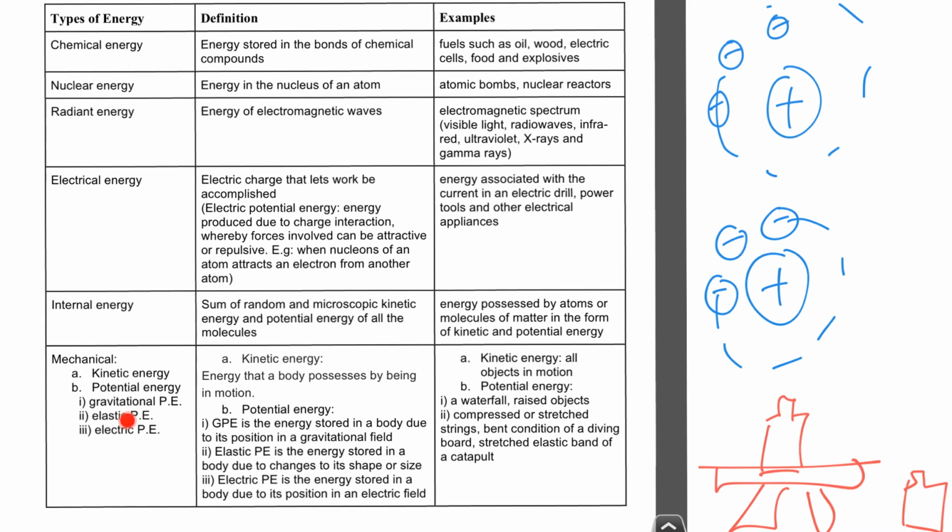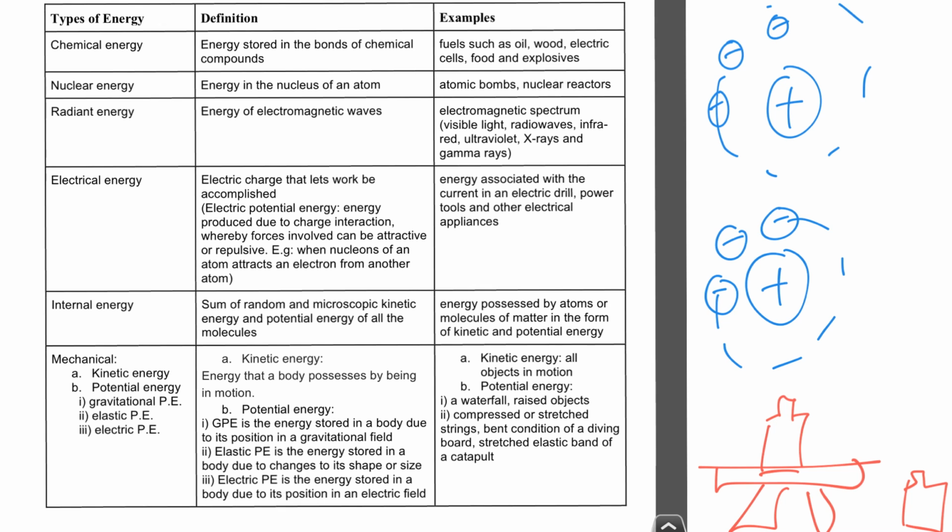What about elastic potential energy? Now, elastic potential energy is also called strain energy, the same thing. So the definition is the energy stored in a body due to changes to its shape or size. Example, if you take a spring and you stretch it, aren't you changing its shape and size? So what will happen when you let go? It wants to come back. So that is elastic potential energy.